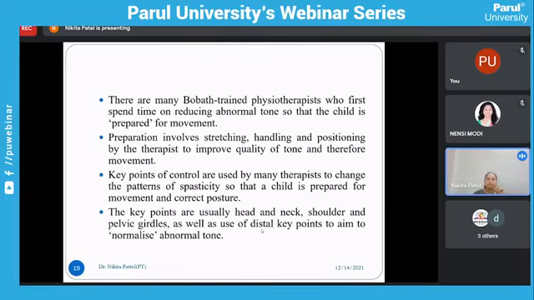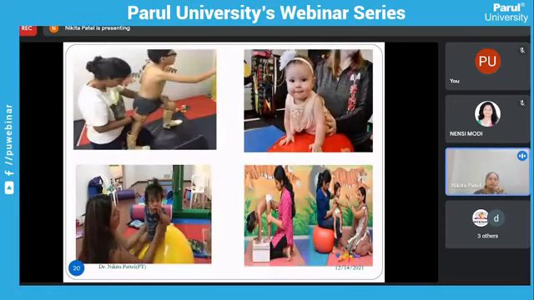The key points are usually head and neck, shoulder, pelvic girdles, as well as use of the distal key points, to aim at normalizing the abnormal tone. So you can use all these key points to normalize the abnormal tone. You can see in this image, first one there is an abnormality, like scissoring gait, so you just have to reduce this scissoring pattern, and you can use this approach.